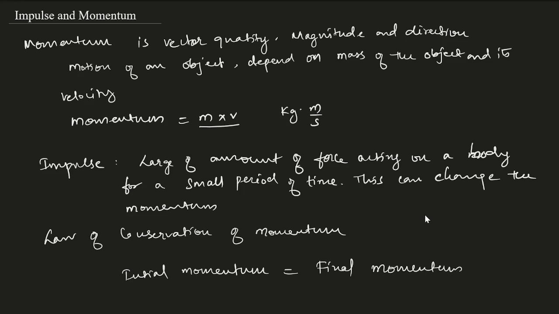Just imagine we have a ball of mass 1 and a second ball of mass 2. So we have two bodies. Initially, the first object will have m1 v1, mass into velocity, and the second will have m2 v2. Once they collide, we'll have a change in direction, so again we'll have mass into velocity. So the initial momentum is equal to the final momentum.